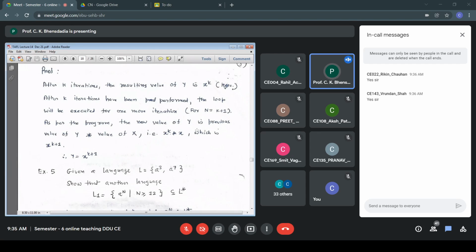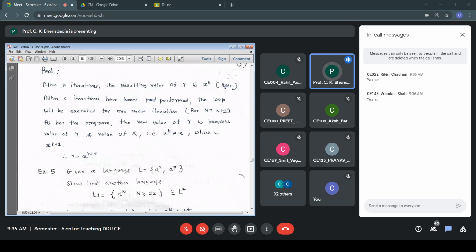Taking combinations of A3, A3, A3 gives A6, then A9; A3 and A7 gives A10; A3, A7, A7 gives A17; A7, A7 gives A14, etc. That is the definition of star applied to a language L. Only two elements are in L, but when we generate elements of L star, we get all the combinations, A3 itself, A6, A9, A7 individually, and the newly generated strings. All of them are in L star.